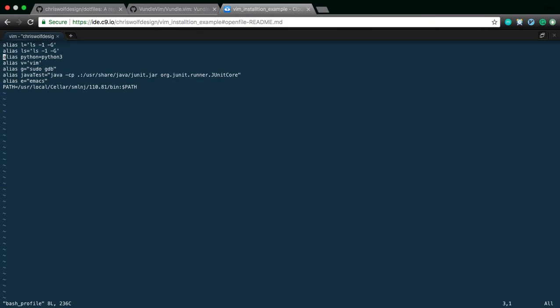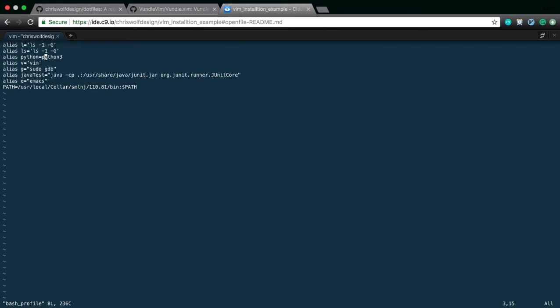So basically what this says is whatever is on this side of the equal sign, pretend I said what's on this side of the equal sign. So L or ls gets me a color-coded list of my directory. That's what ls -l -g means. Whenever I put in Python, just assume I'm at Python 3.